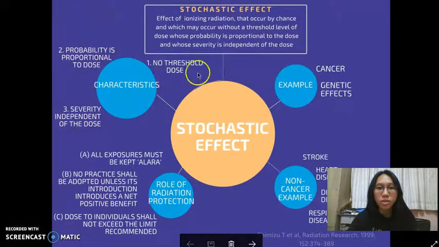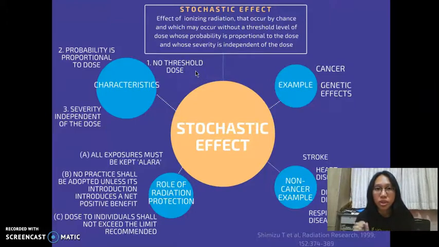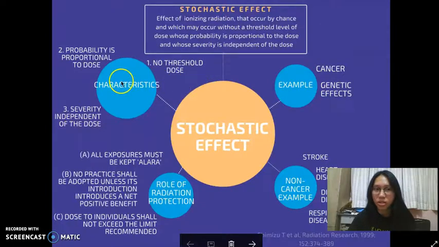The first one is no threshold dose, which means there is no threshold dose in which it can be guaranteed that the stochastic effect will not occur. In other words, stochastic effect is either all or none, which means the person either has the condition or does not have the condition. There is no threshold dose.